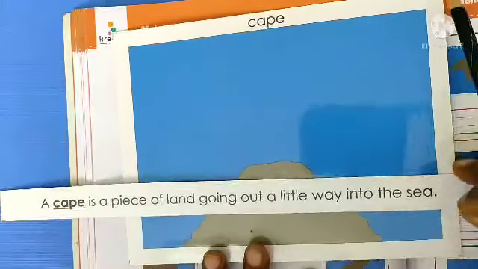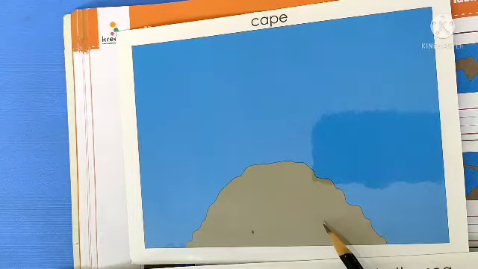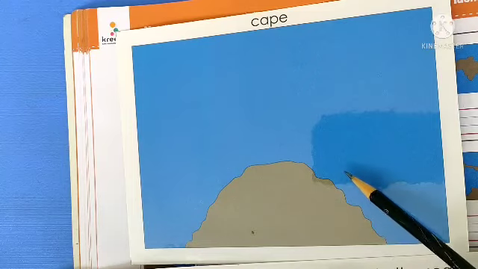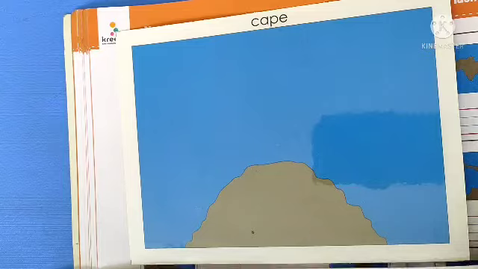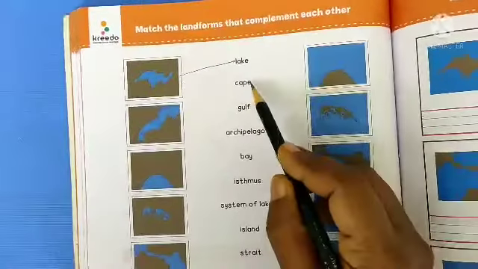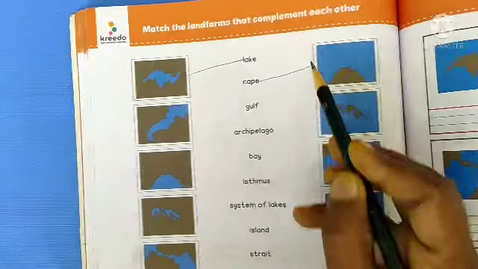You are observing, no? It is a piece of land going out a little way into the sea. This is sea. Now match this, draw a line to the image.